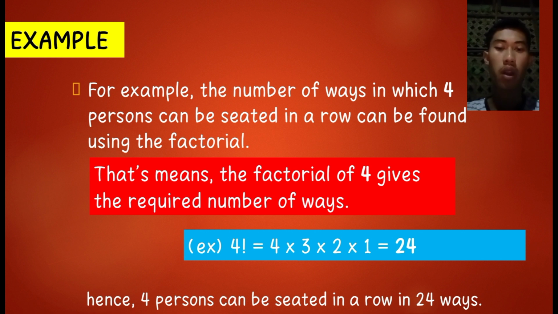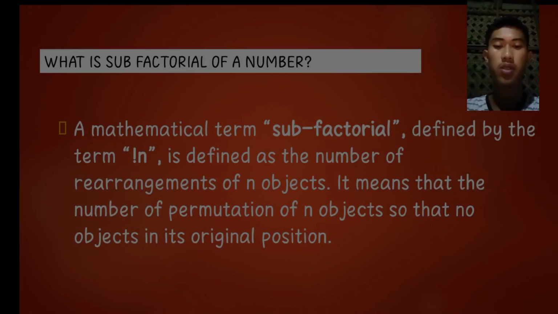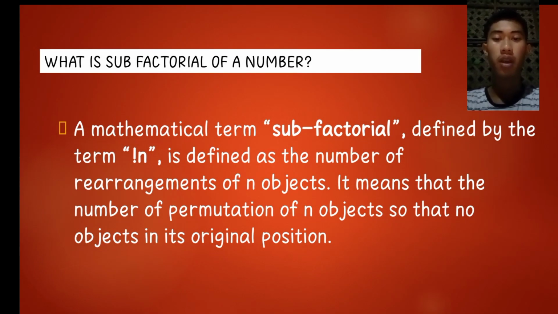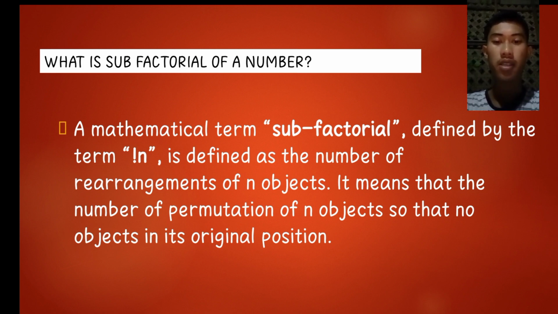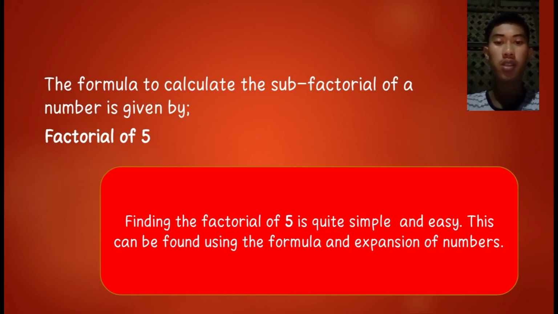So 4 factorial, as a first example, is 4 times 3 times 2 times 1, which is 24. So 4 persons can be seated in a row in 24 ways. Subfactorial of a number. The mathematical term subfactorial, denoted by !n, is defined as the number of rearrangements of n objects. It means the number of permutations of n objects so that no object is in its original position. The formula to calculate the subfactorial of a number is given by